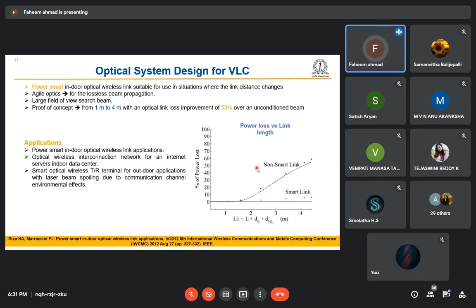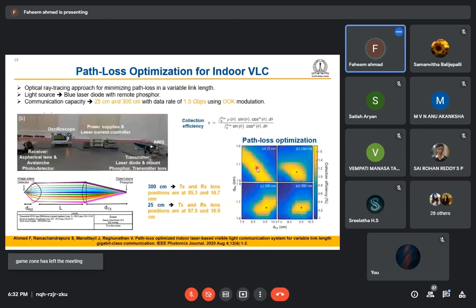And what is the liquid lens? Liquid lens is a kind of lens whose focal length we can tune electronically. We can bias the liquid lens, and if we change the voltage level of that liquid lens, it will change the radius of curvature of the lens, and we can tune the focal length. Accordingly, we can tune the beam divergence.